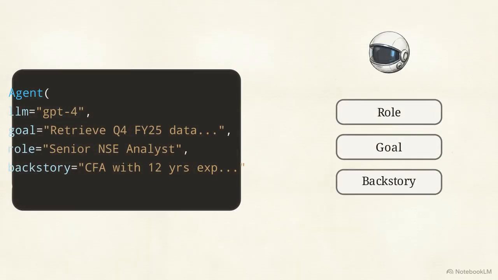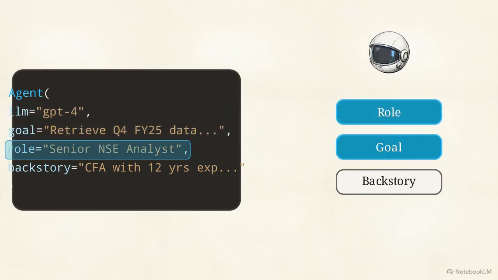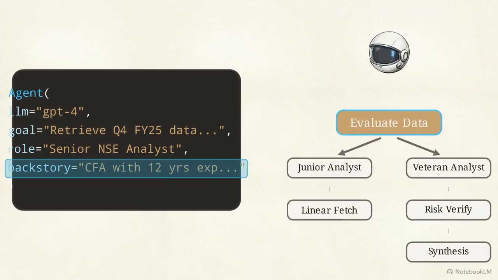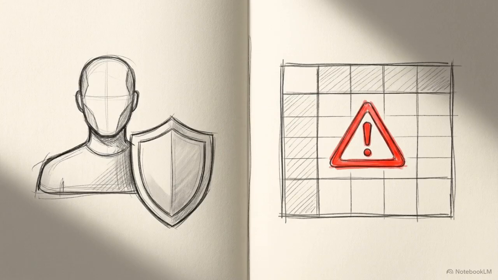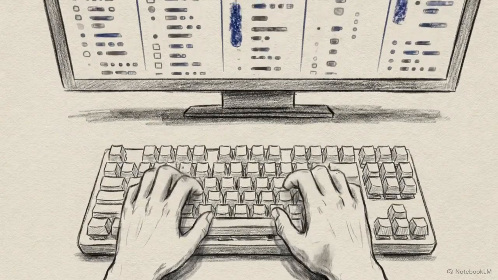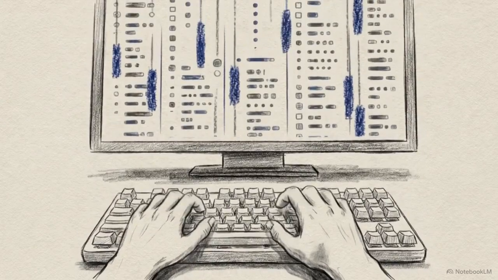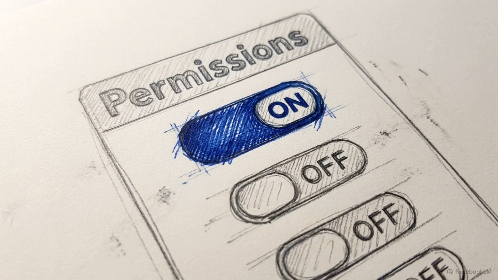The first primitive is the agent. To initialize it, assign a language model, goal, and a precise role, like Senior NSE Analyst. Then inject a backstory. A veteran analyst evaluates data differently than a junior. This programmable persona shapes the model's entire reasoning style. While backstories successfully steer the domain framing and the level of caution the model applies, they do not guarantee factual correctness. To secure accurate data, we inject custom tools, like an NSE data scraper, giving the agent the external execution capabilities it needs to verify its analysis. An agent is a tightly constrained computational persona equipped with specific access rights.